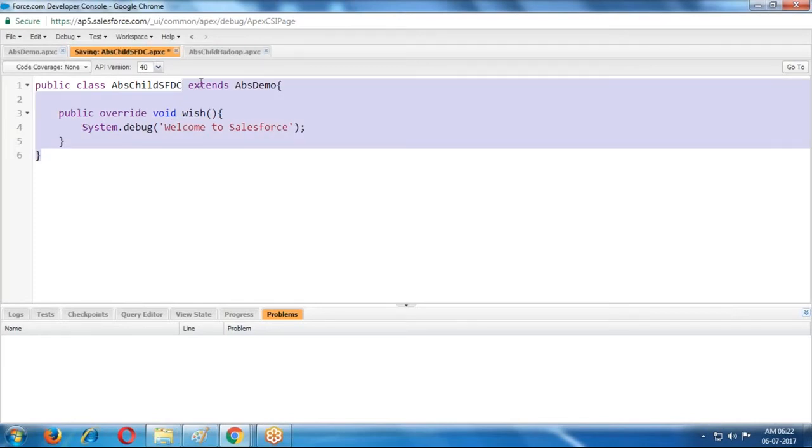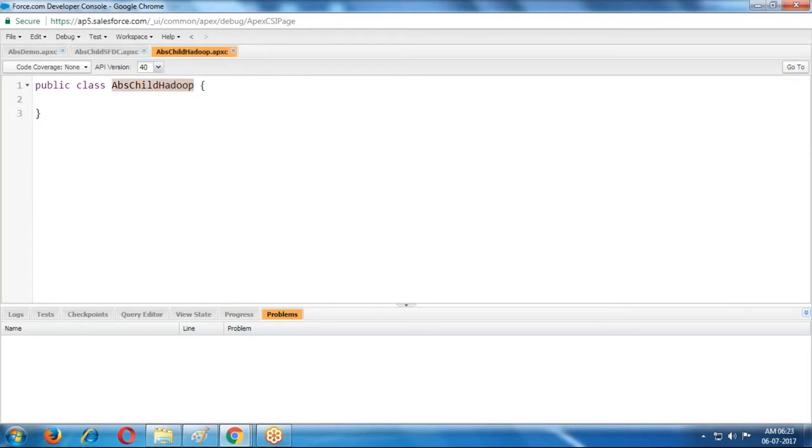And one more child class. In this child class I am implementing the same function, but here it is Hadoop: welcome to Hadoop. I'm creating objects for these two child classes.